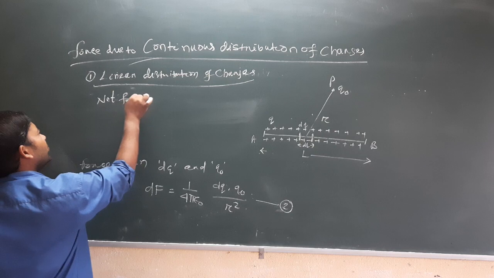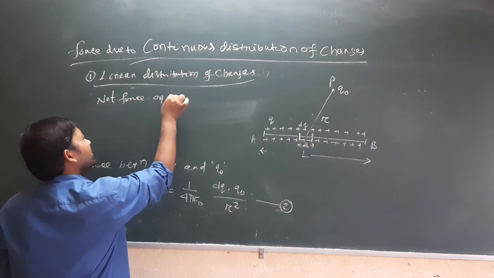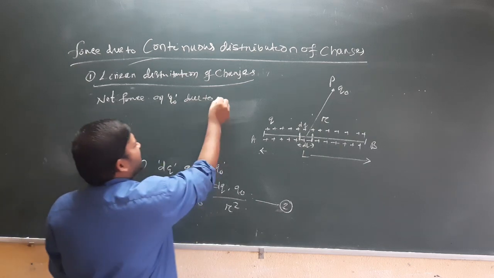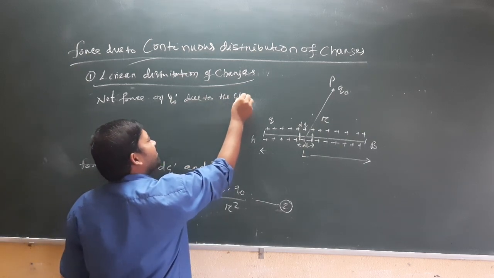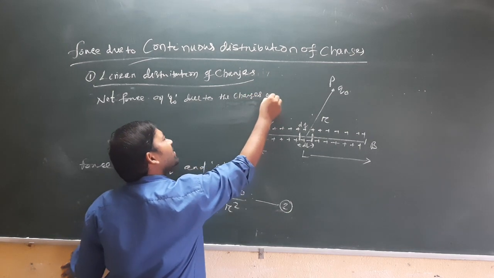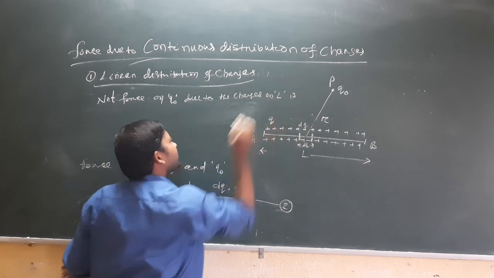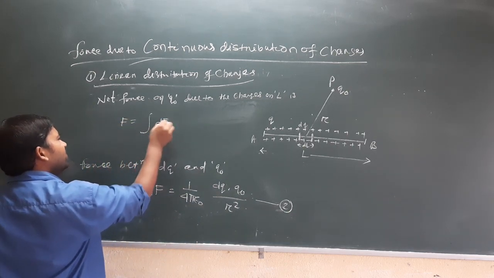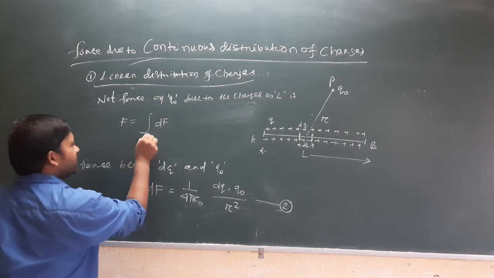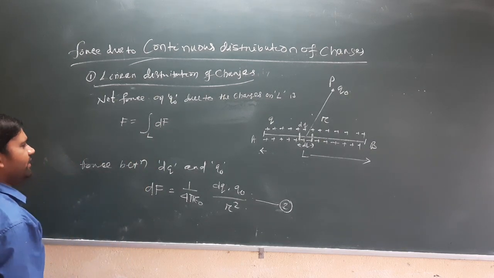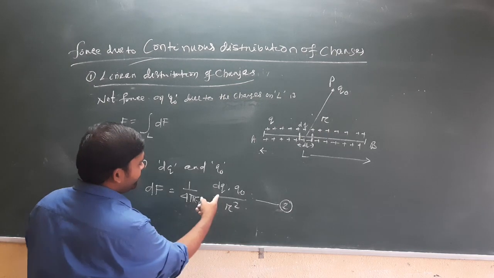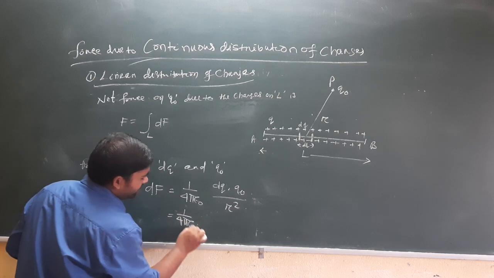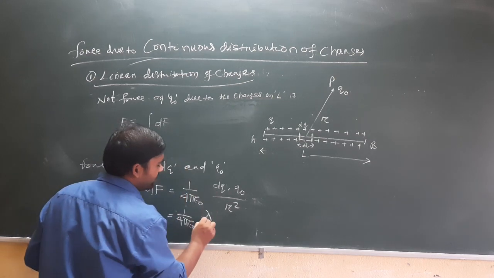So net force on q naught due to the charges on L is F equals integration dF over a length L. If we substitute the value of dq, that equals 1 by 4 pi epsilon naught, and the value of dq is lambda dl.